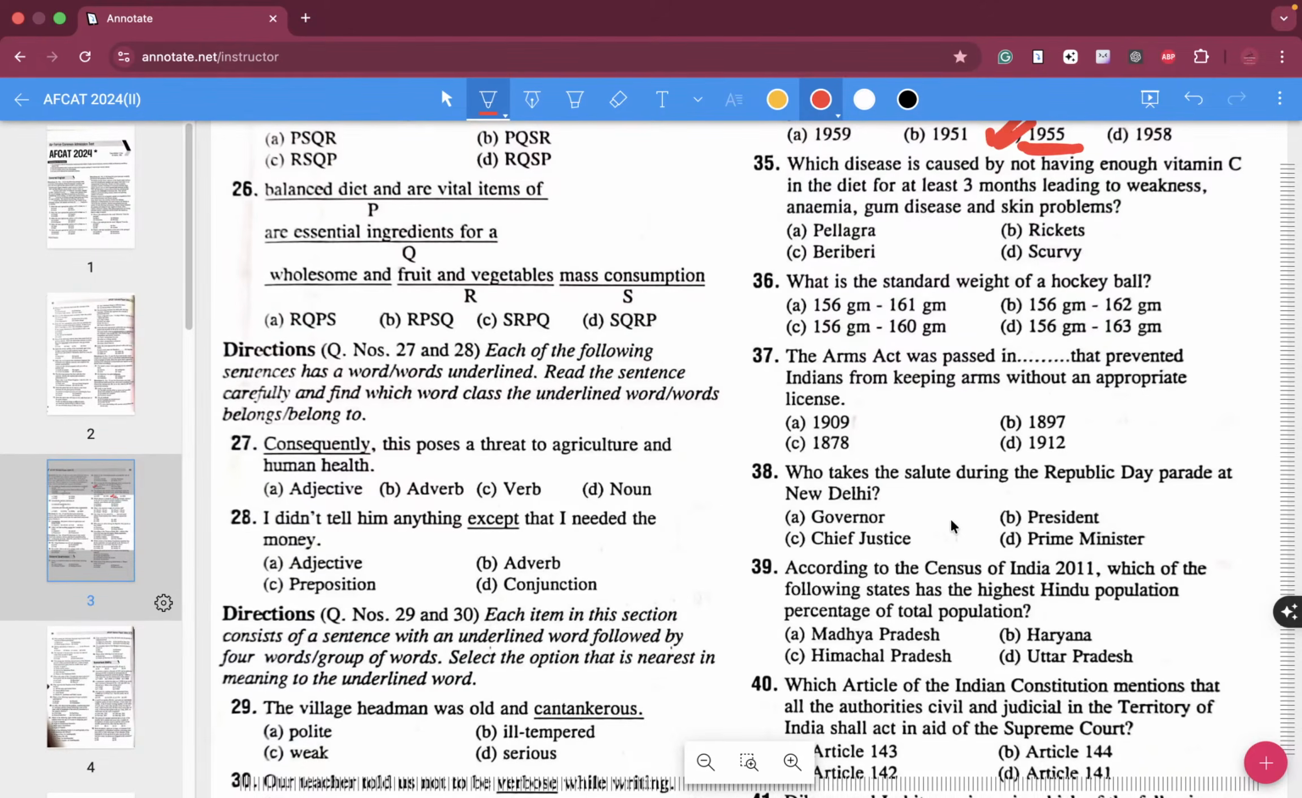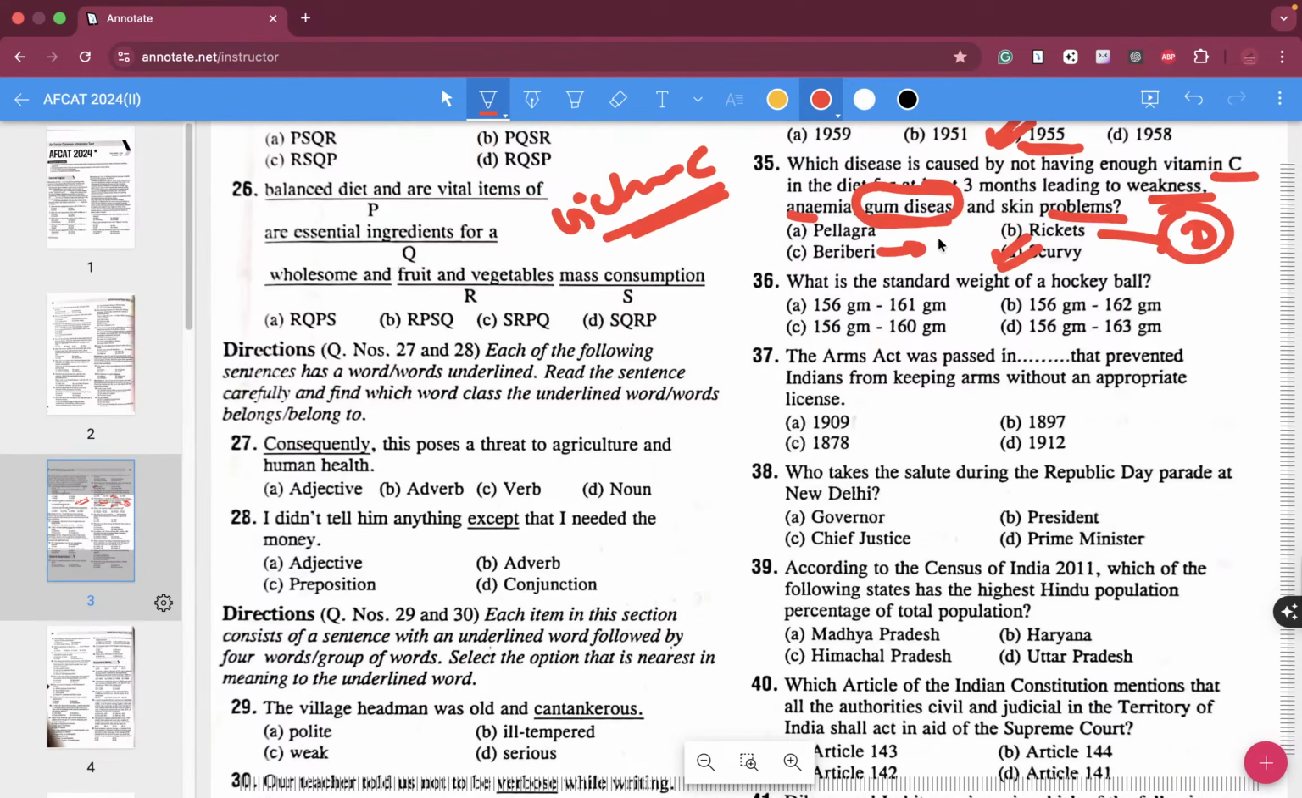Which disease is caused by not having enough vitamin C in the diet for at least 3 months, leading to weakness, anemia, gum disease and skin problems? Whenever you have gum disease, vitamin C, it causes scurvy. Rickets happens because of vitamin D. The deficiency of vitamin B causes beriberi. Pellagra over here is not your correct answer, folks.